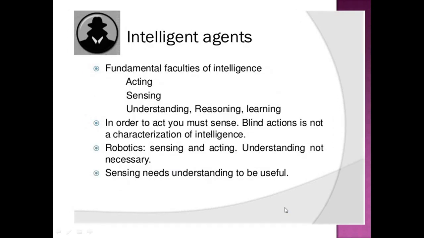What is an intelligent agent? It acts, it senses, it understands and it gives the reasoning and learning. In order to act, you must sense. Blind action is not a characterization of intelligence. If you consider robotics, sensing and acting is done only based upon the instructions given by the programmer. It need not understand anything. Sensing needs understanding, which is very useful.